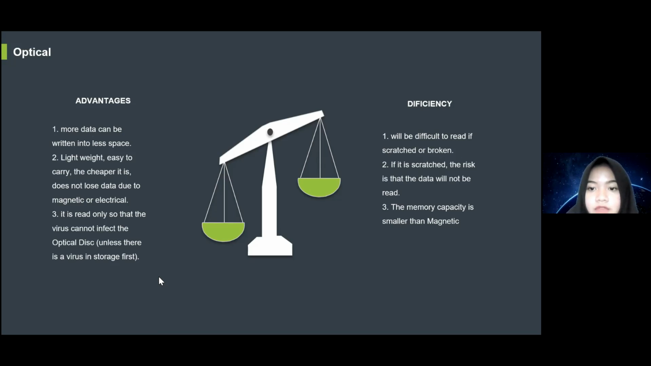The next, deficiencies of optical disk. First, it will be difficult to read if scratched or broken. Second, if it is scratched, the risk is that the data will not be read. Third, the memory capacity is smaller than magnetic.